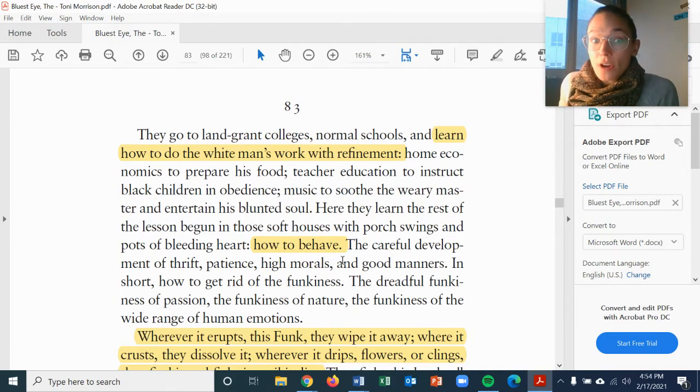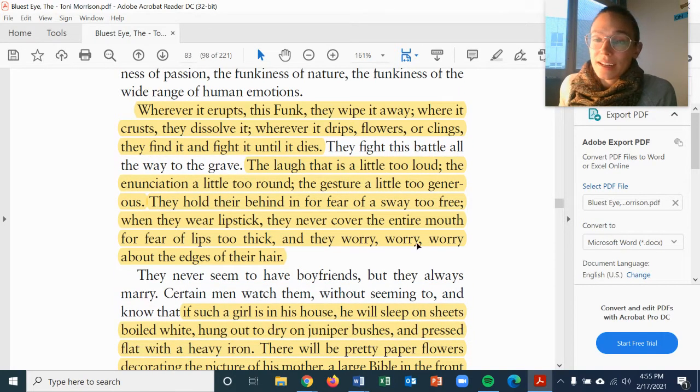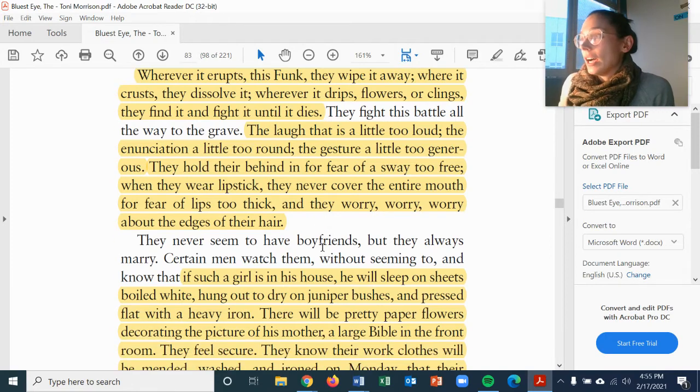And manners, right? How to behave. So that's another repeated idea. They try to suppress anything that's too Black, right? Is what's implied in this passage right here. They hold their behind in for fear of a sway too free. When they wear lipstick, they never cover the entire mouth for fear of lips too thick. And they worry about the edges of their hair, right? So all these Black features, they work on suppressing them.